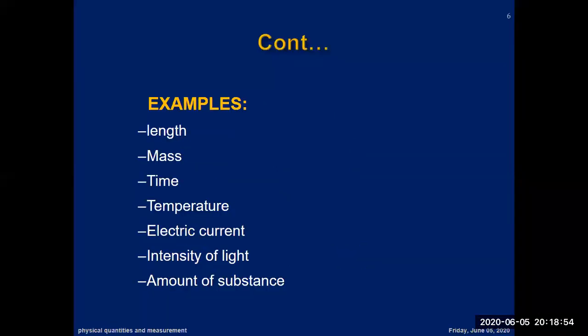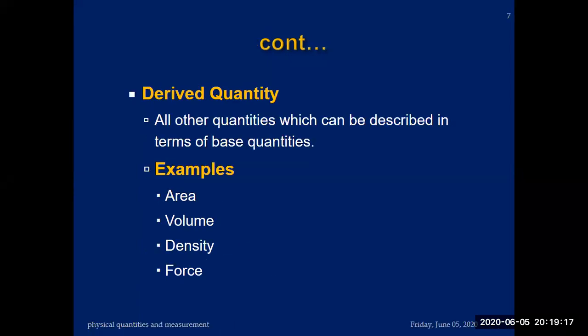So what are the examples? Base quantity examples are length, mass, time, temperature. Again, we are revising it to understand much more perfectly. So what are the examples for the base quantities? Examples for the base quantities are length, mass, time, temperature, electric current, intensity of light, and amount of substance. And what are the derived quantities? All other quantities which can be described in terms of base quantities, that is, area, volume, density, and force.